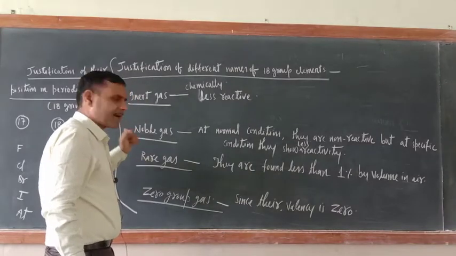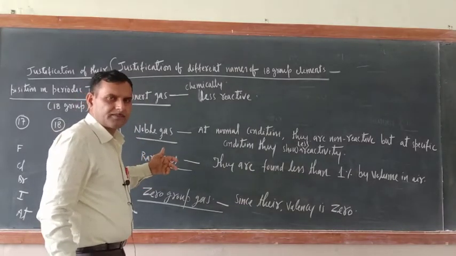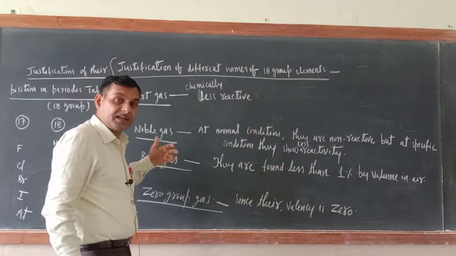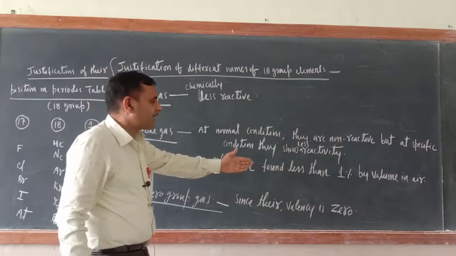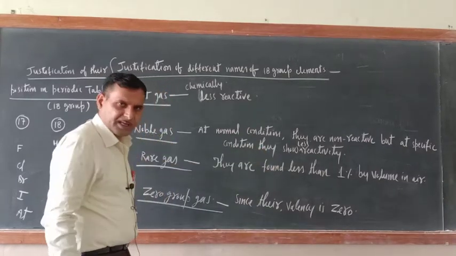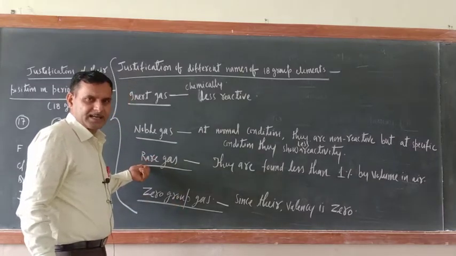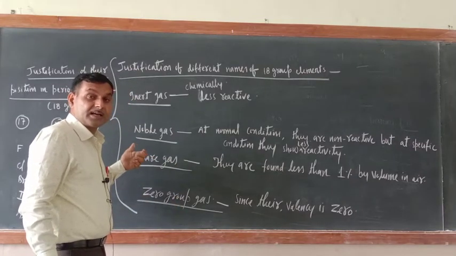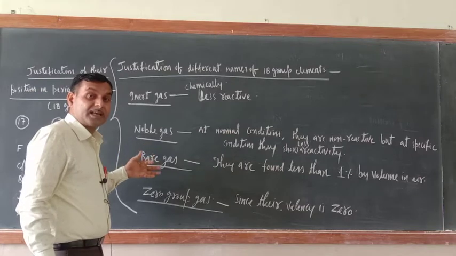Rare gases. Rare means what? Thinly present in nature. So they are found less than 1% by volume in air. That is why they are known as rare gases. Their presence in the air is rare.